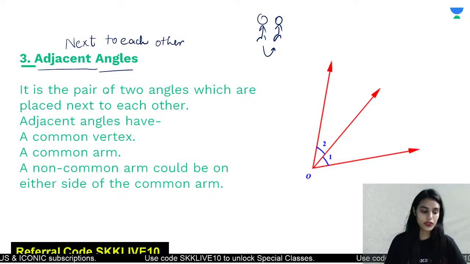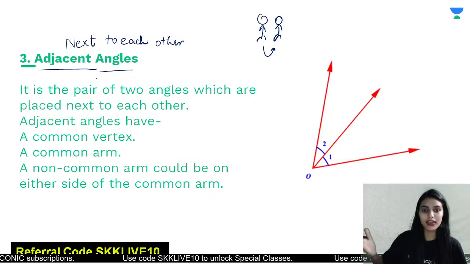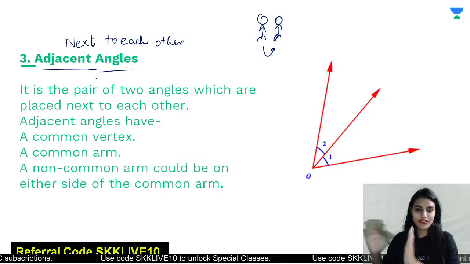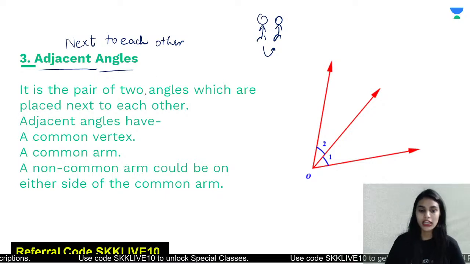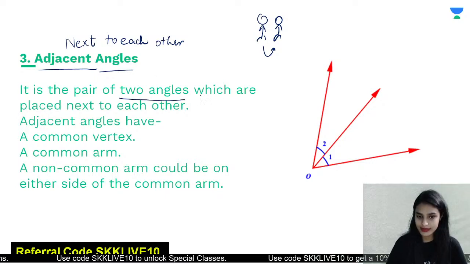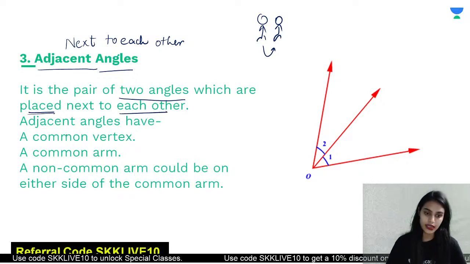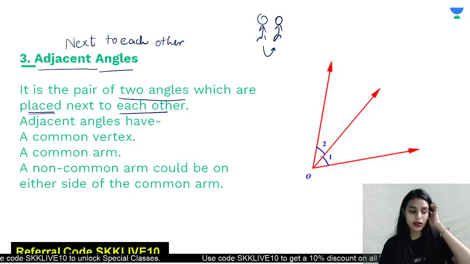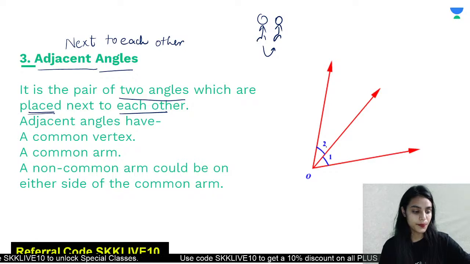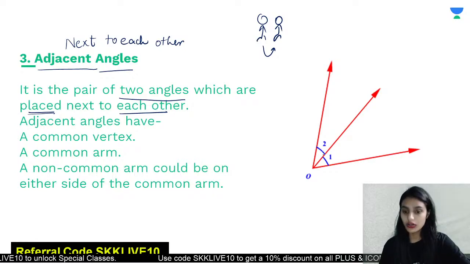So in the same way, adjacent angles means pass wale angles, friends, which are neighbors to each other. So it is the pair of two angles which are placed next to each other, right? Now let us look at the following example. Let us look at the given picture. So there are two angles. This is angle 1 and this is angle 2.